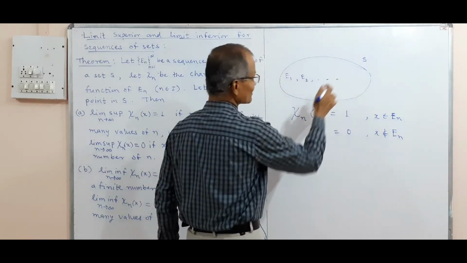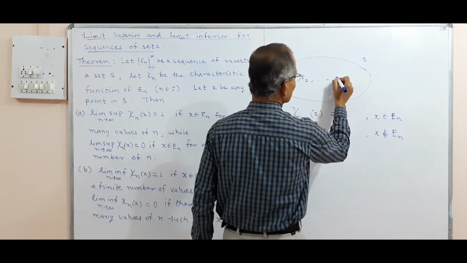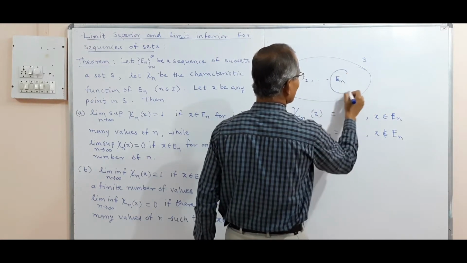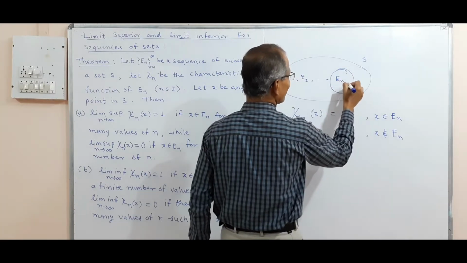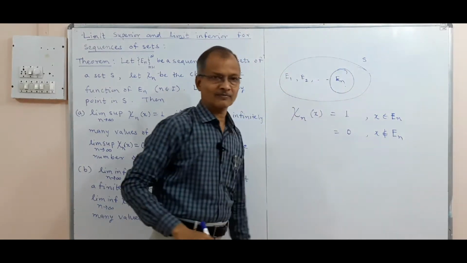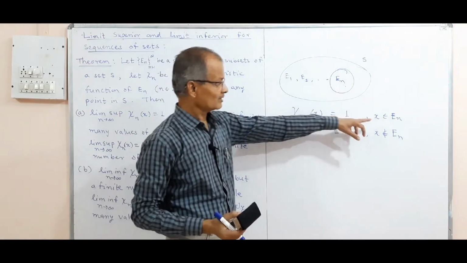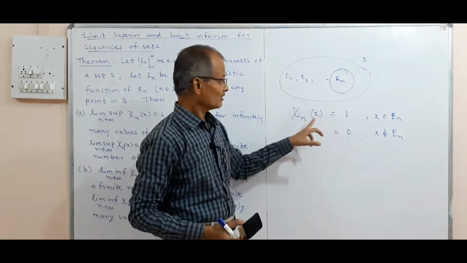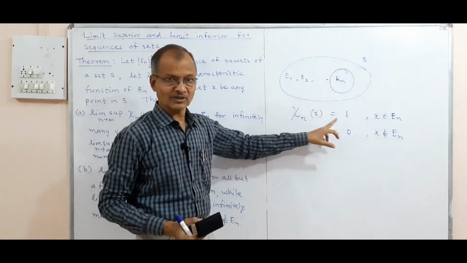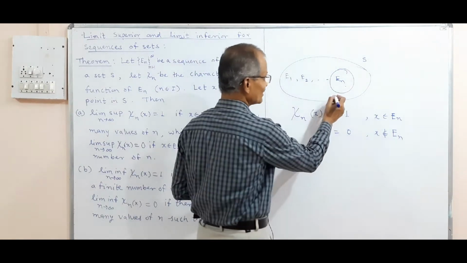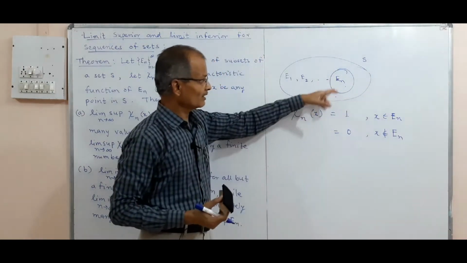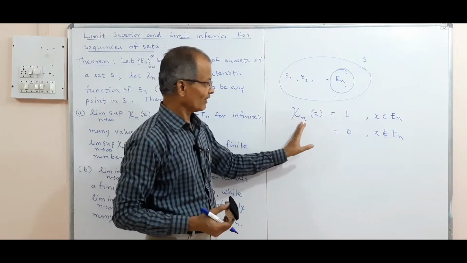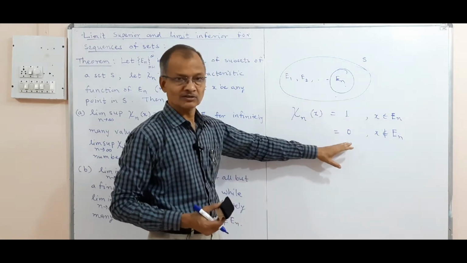And En is a subset of S. So if this is En, and x is inside this set, or x is in En, then the value of the characteristic function is 1. And if x is outside this set En, then the value of the characteristic function is 0.